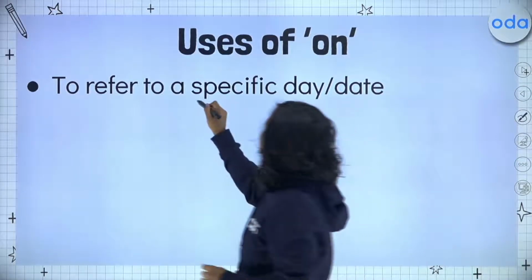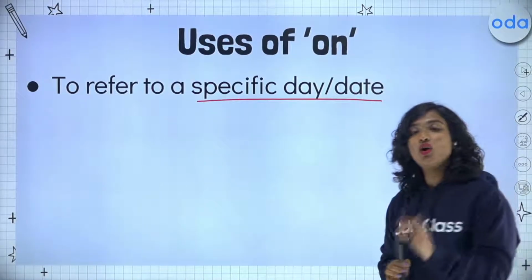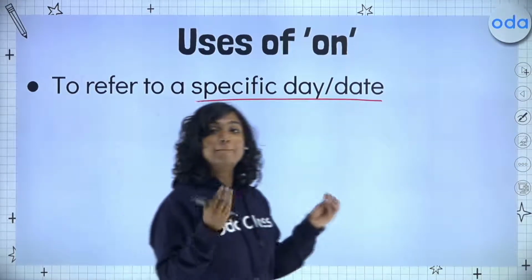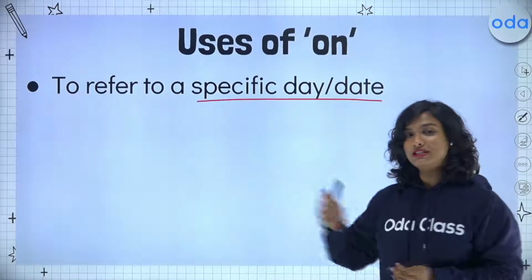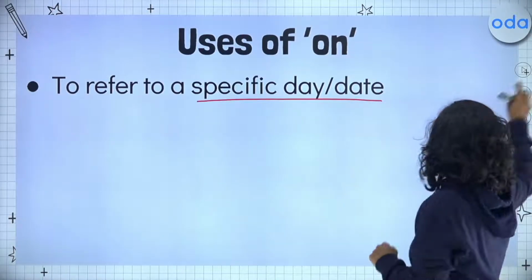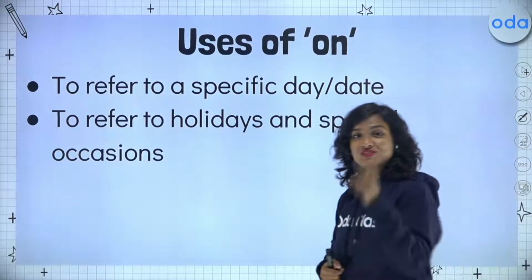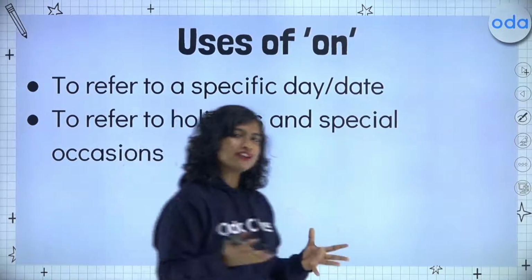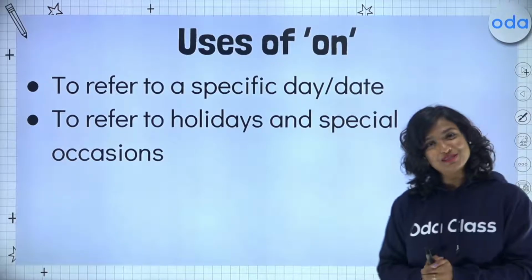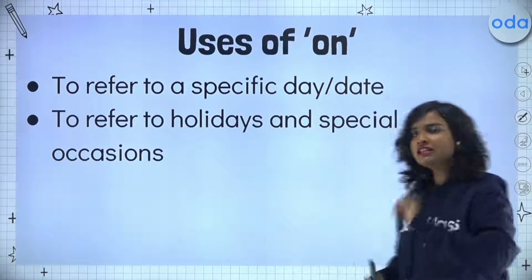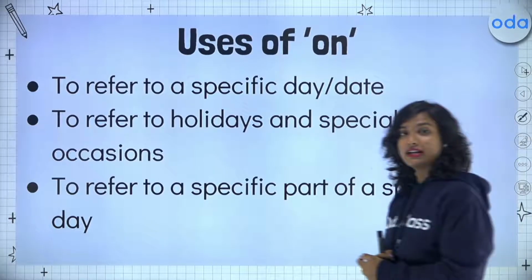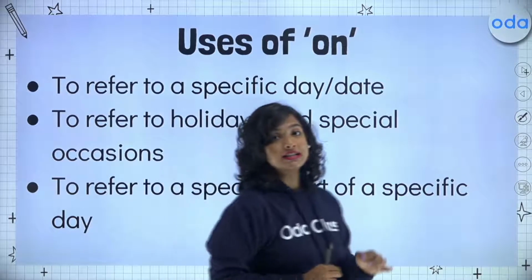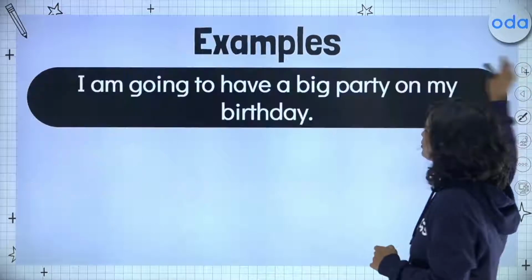So, we use on to refer to a specific day or date. So, in the previous situation, we would have said, I am going to have a big party on my birthday, because we are referring to a specific day or date. Second up, we also use on to refer to holidays or to special occasions. For example, my birthday. So we use on for these two as well as one last, which is to refer to a specific part of a specific day. I will show you an example in just a second, students.